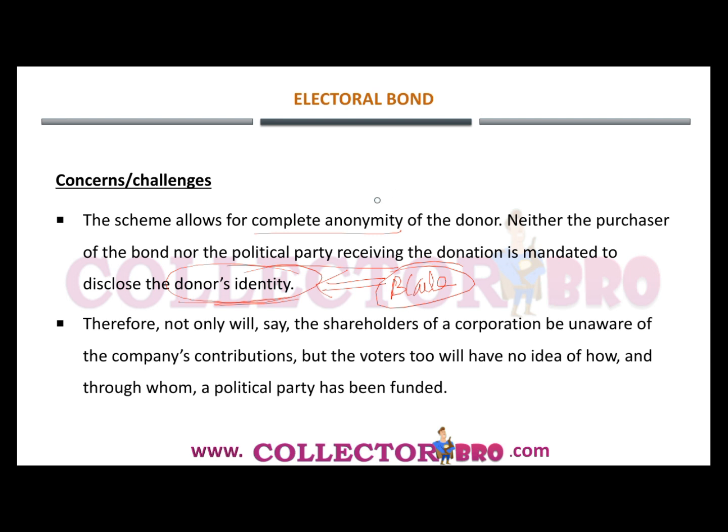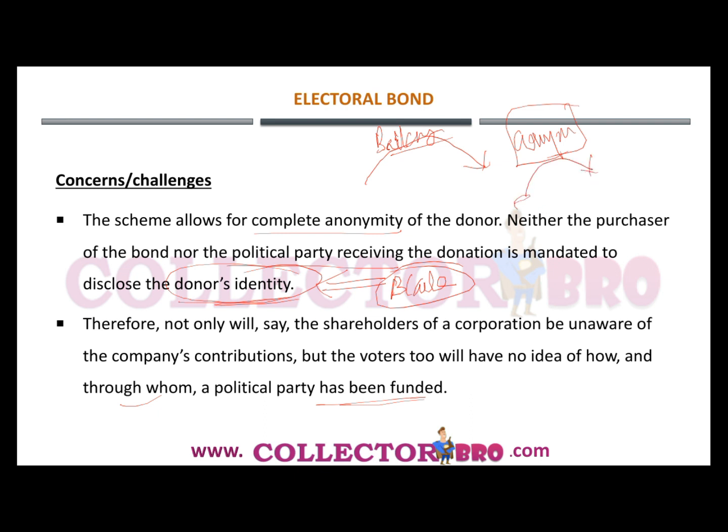Here the black money has only been channelized through a banking system and nothing has changed. Therefore, not only will the shareholders of the corporation be unaware of the company's contribution, but the voters too will have no idea of how and through whom the political party has received the fund. In the case of a company, its shareholders should have complete knowledge of how the money has been allotted.